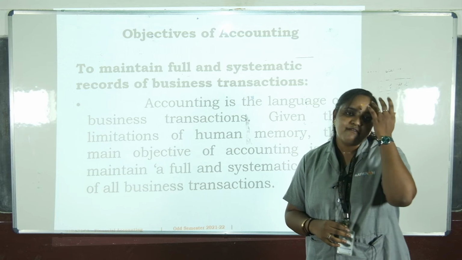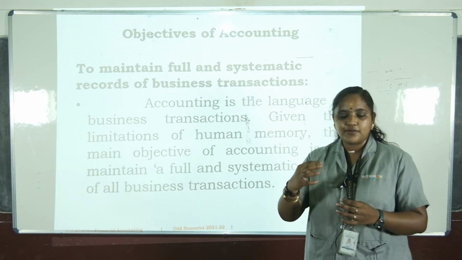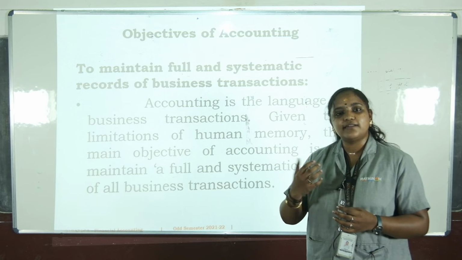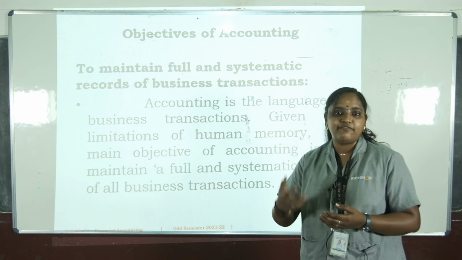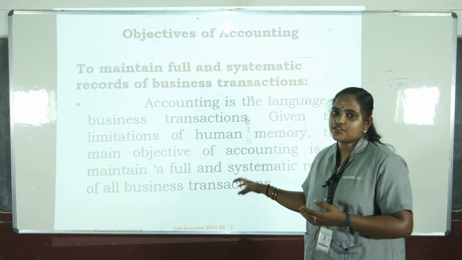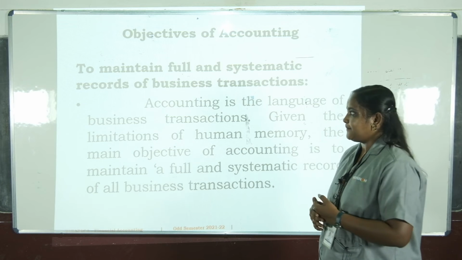For example, one person is going to do a business. For that business, he has spent about 10 lakhs. For the 10 lakhs, what are all the transactions which he has done? That is known as a transaction. That transaction should be recorded in a systematic manner.